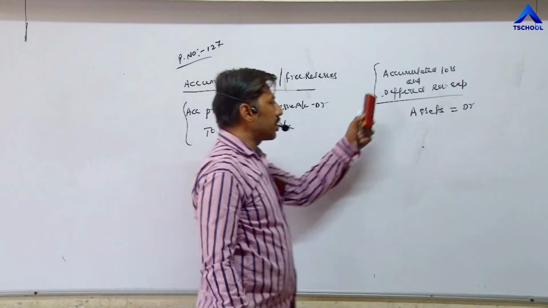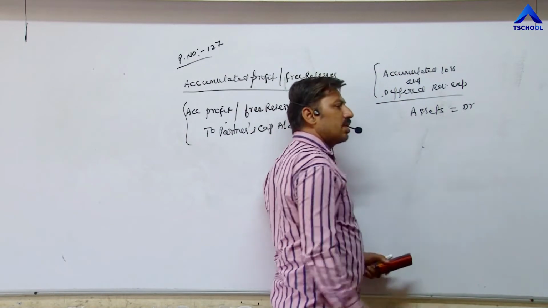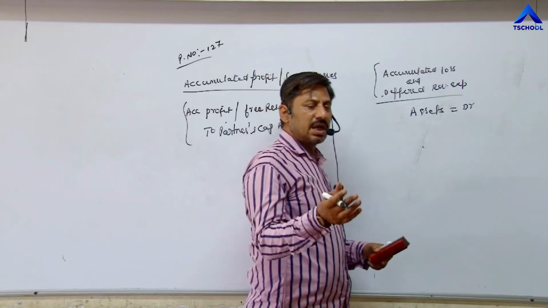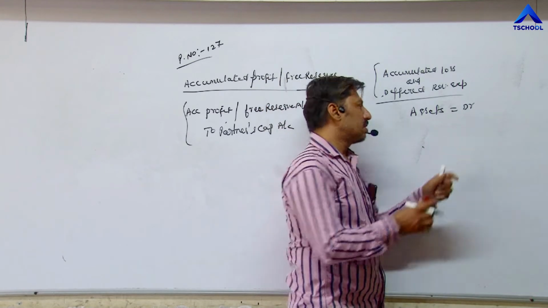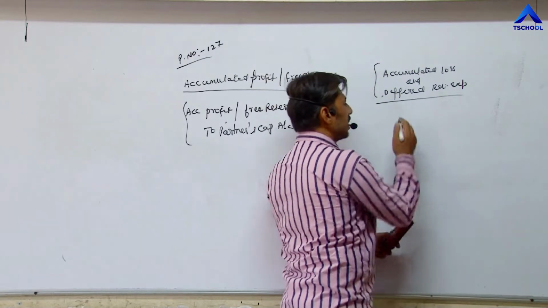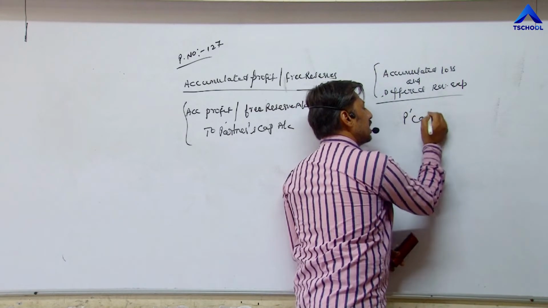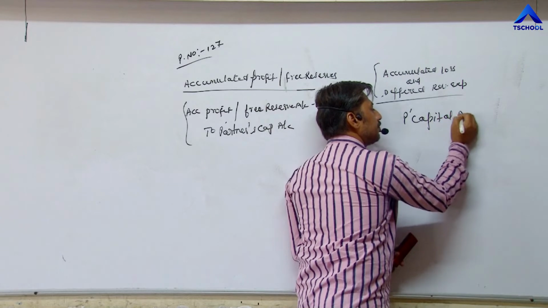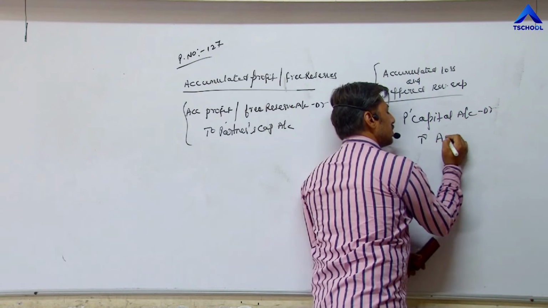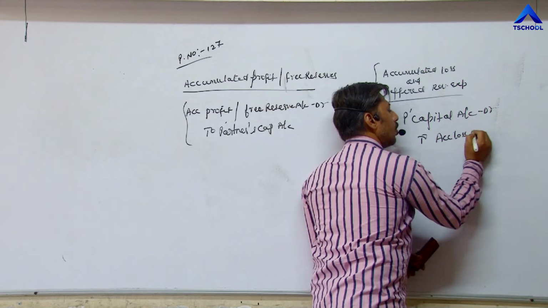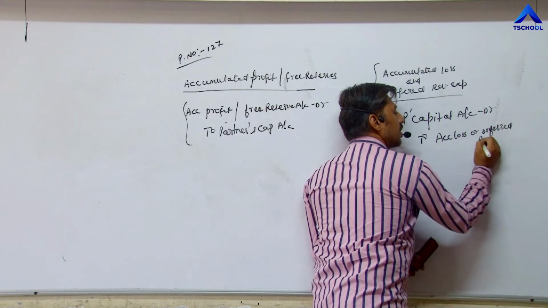Now in case of accumulated loss or deferred revenue expenditure, once it is recovered from the partners, assets are finished, so it becomes credit, and partners' capital reduces. That's why partners' capital will be debited. So in this case, partners' capital account debit to accumulated loss or deferred revenue expenditure.